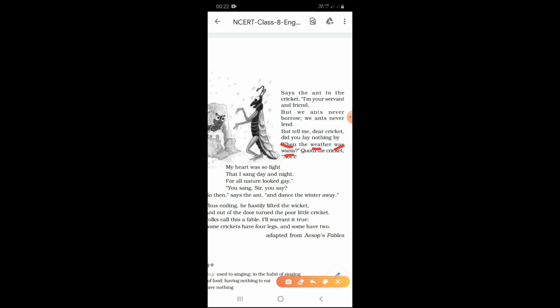W is the first letter, a consonant letter, and when, the second word is whether, the third word is was, and warm. So this is called alliteration. Repeating the same sound again and again in the same line is called alliteration.